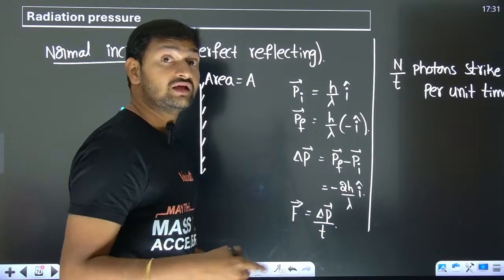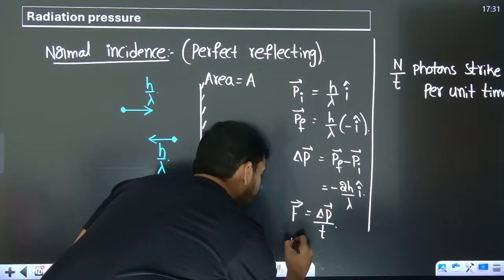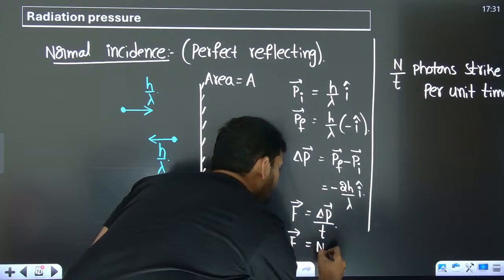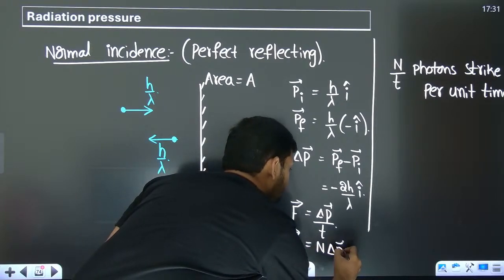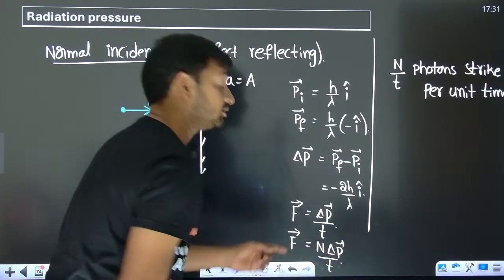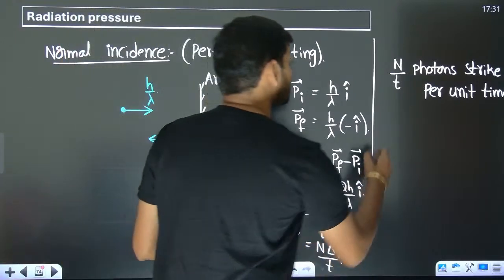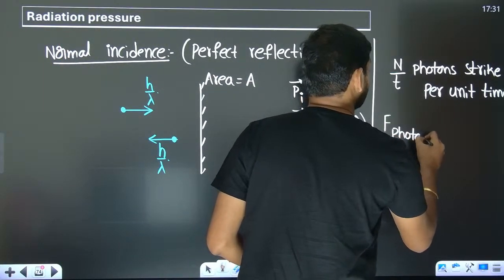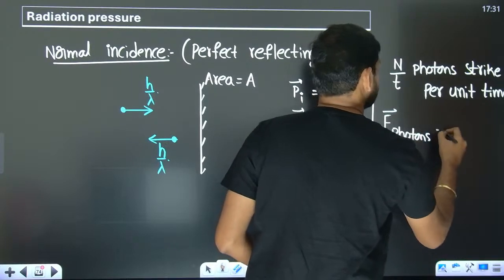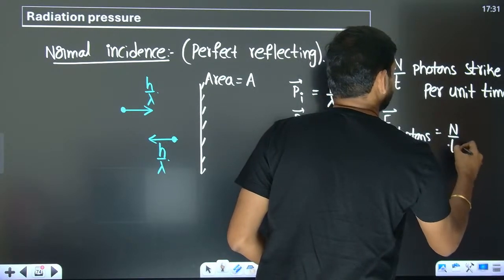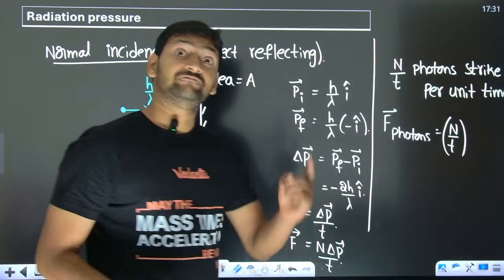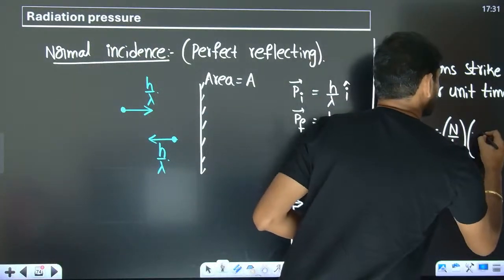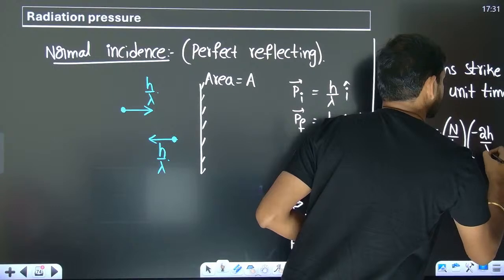So if you want to talk about the total force on all the photons, then it is all the photons into delta P by T. So if I want to talk about the total force acting on the photons by the wall, can I simply say N by T photons are going to strike every second and their momentum is going to change by this much, which is going to be minus 2h by lambda i cap?